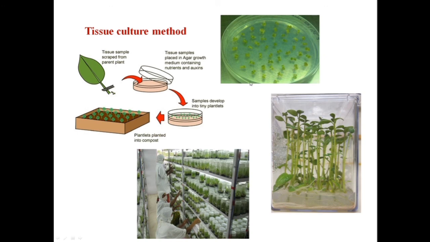As you can see here in this petri plate, there are some plantlets growing. Agar is a gelatinous medium containing all the nutrients for plants to grow. The sample develops into tiny plantlets. As you can see here, it is bottled in an agar medium again and grown into small saplings.